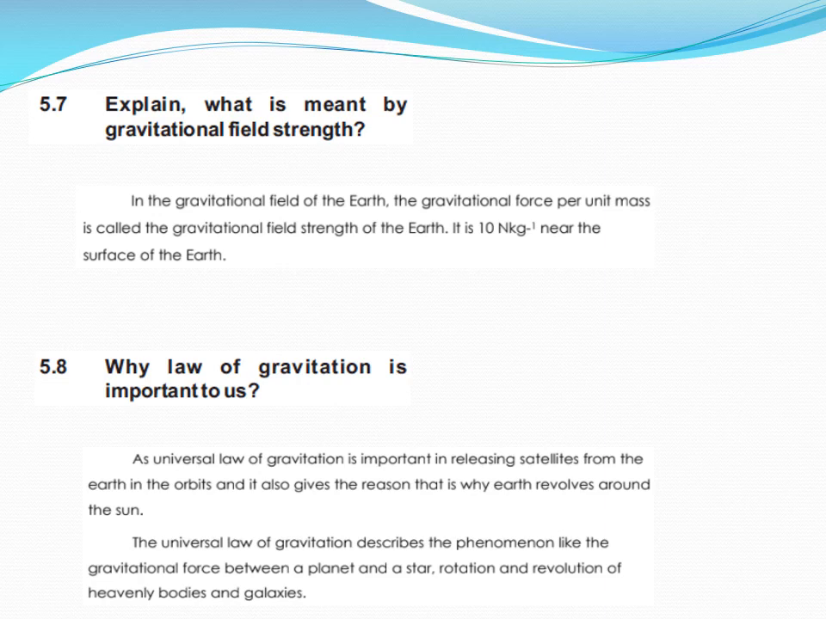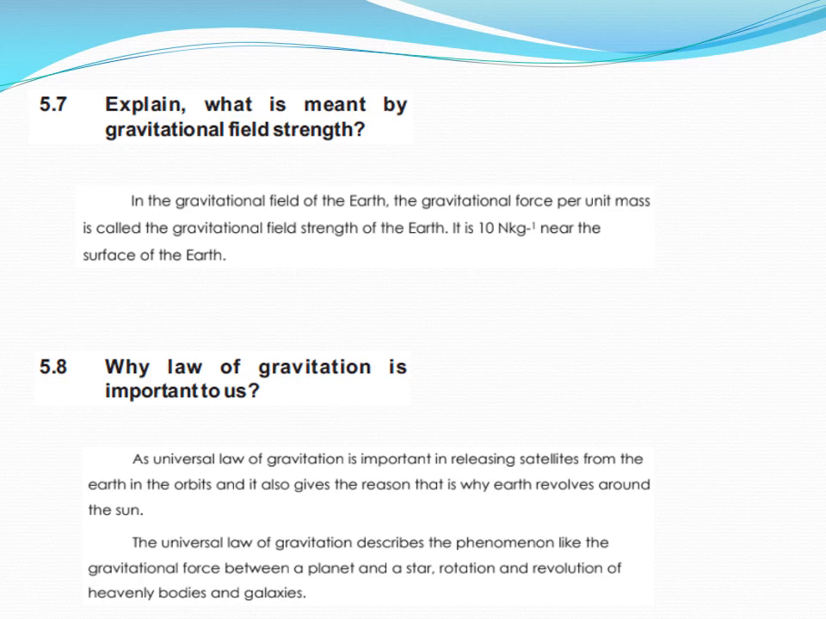Short question 5.7. Explain what is meant by gravitational field strength. In the gravitational field of the earth, the gravitational force per unit mass is called the gravitational field strength of the earth. It is 10 Newton per kilogram near the surface of the earth.